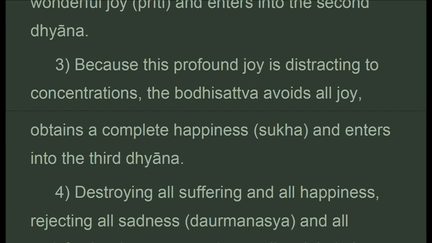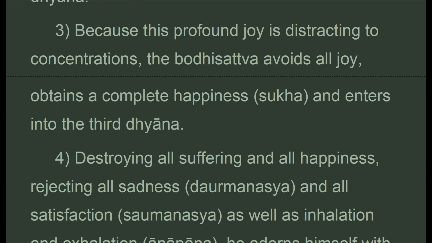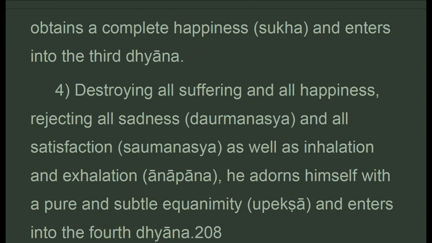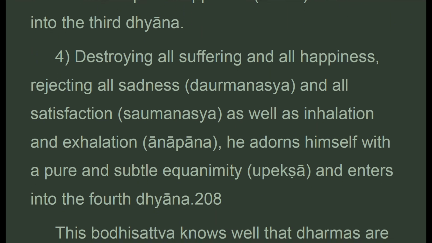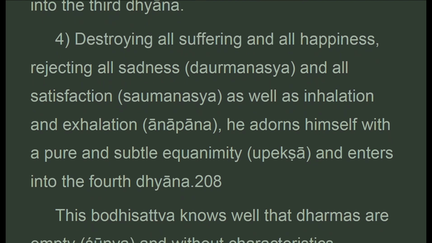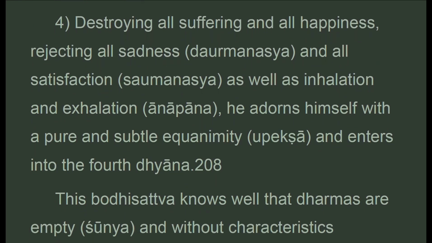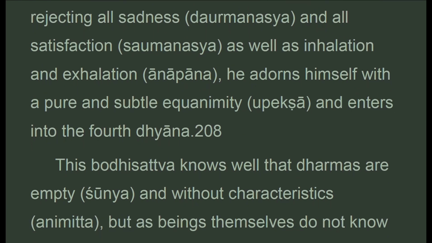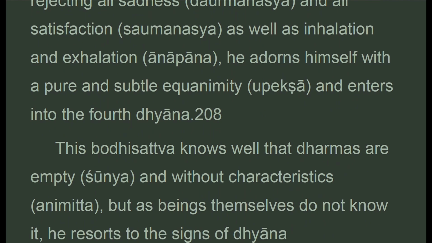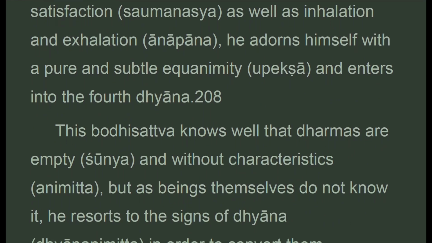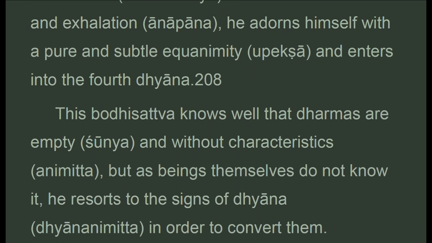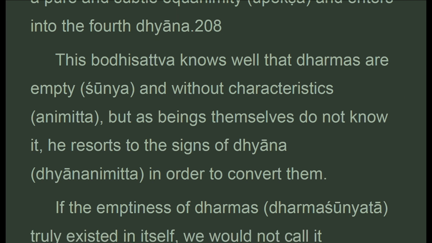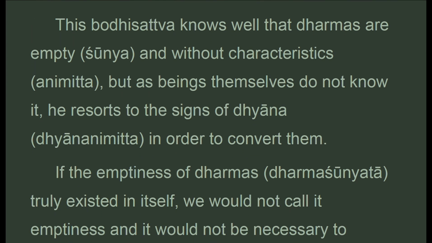3. Because this profound joy is distracting to concentrations, the bodhisattva avoids all joy, obtains a complete happiness and enters into the third dhyana. 4. Destroying all suffering and all happiness, rejecting all sadness and all satisfaction as well as inhalation and exhalation, he adorns himself with a pure and subtle equanimity and enters into the fourth dhyana. This bodhisattva knows well that dharmas are empty and without characteristics, but as beings themselves do not know it, he resorts to the signs of dhyana in order to convert them.